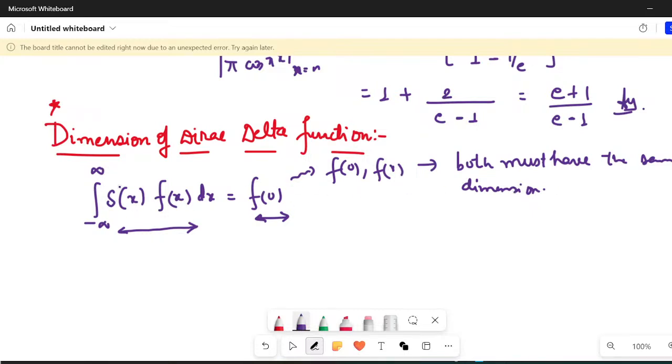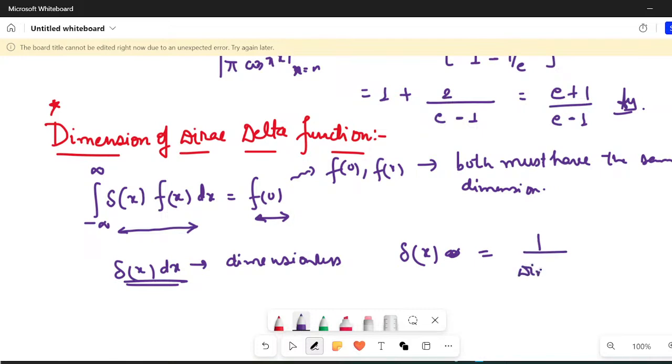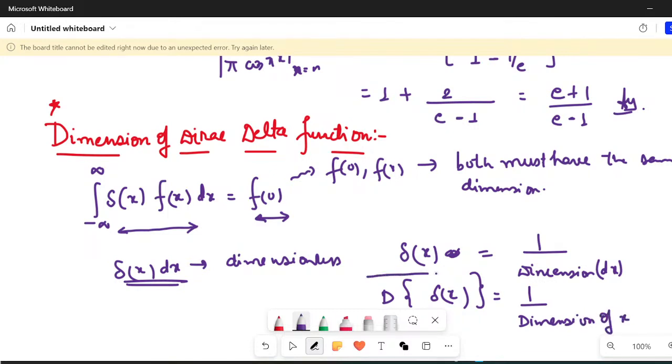It implies Dirac of x into dx, this particular thing must be dimensionless. And if this is dimensionless, then the Dirac of x dimension must be equal to 1 upon the dimension of x.